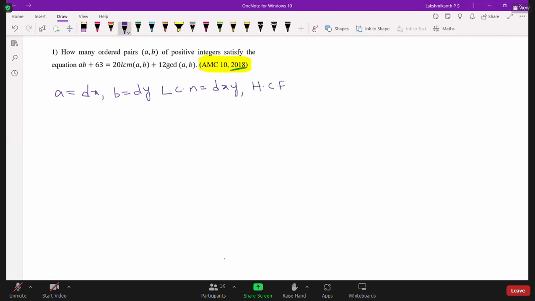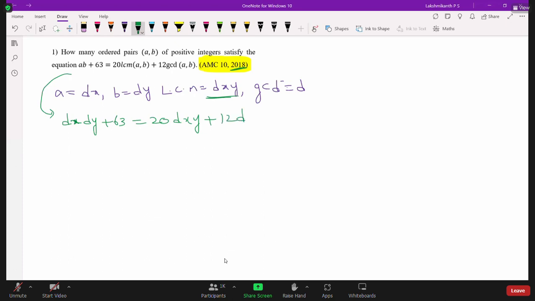And HCF, or you can take GCD. The GCD of these two numbers we can write as d. Using this, we have to solve the given problem. Look here: how many ordered pairs (a, b) of positive integers satisfy the equation ab plus 63 equals 20 times the LCM of a and b plus 12 times the GCD of a and b. Here a is dx and b is dy, and the LCM is dxy.